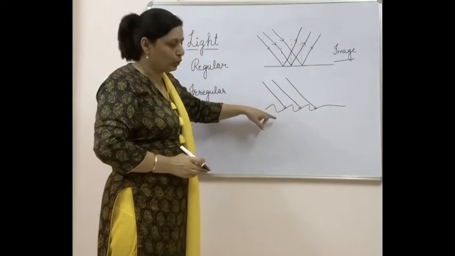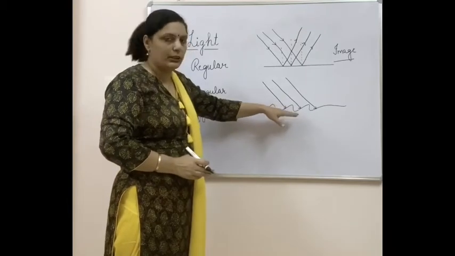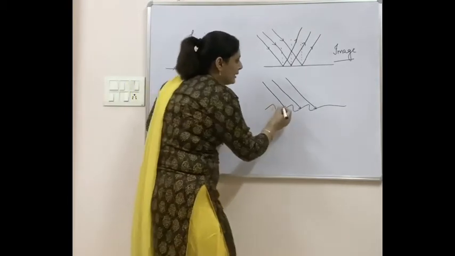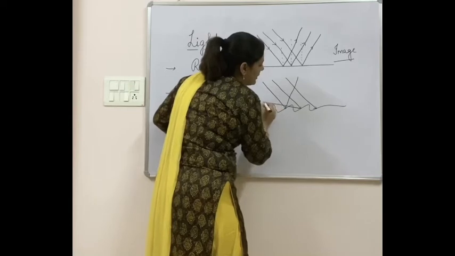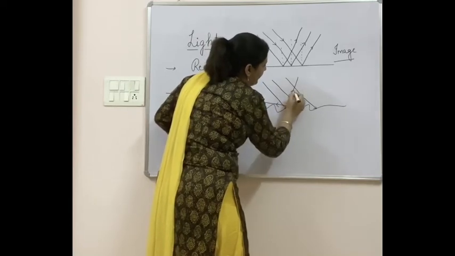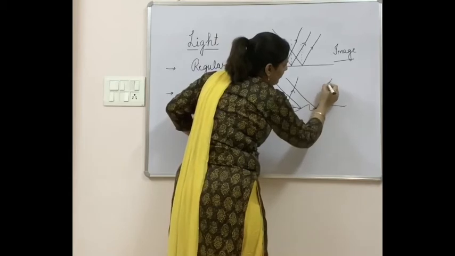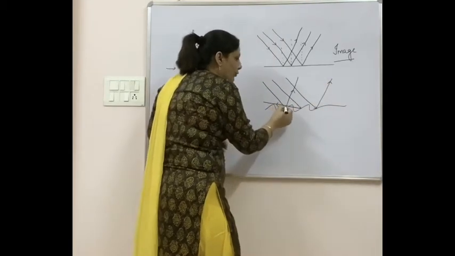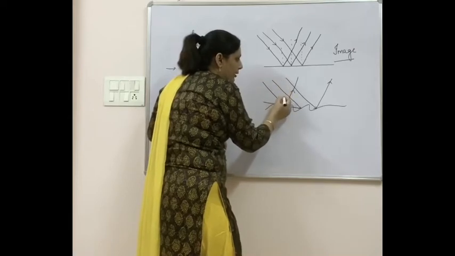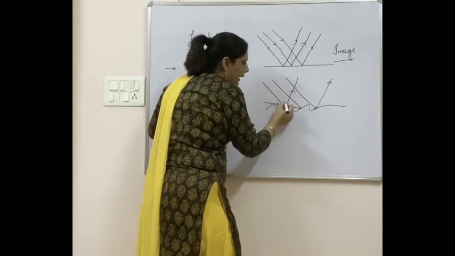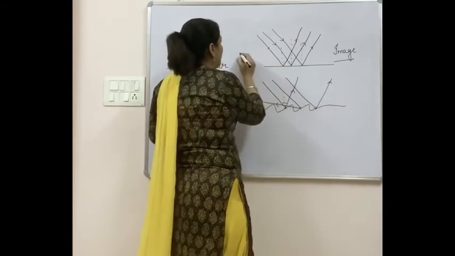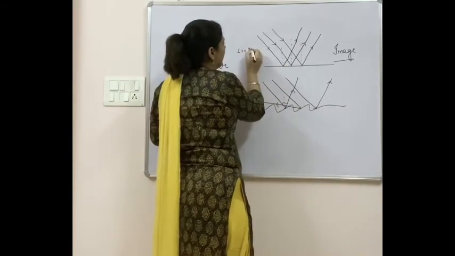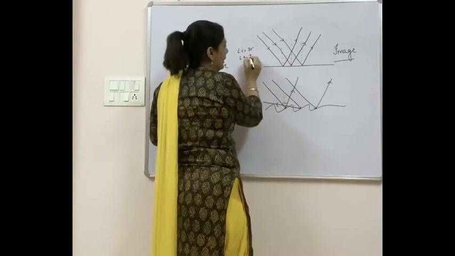The surface is not smooth, so somewhere it is falling at a higher point, somewhere a little below. Because of this, the reflected light ray may get reflected at different angles. Means the angle of incidence for one particular ray will be equal to the angle of reflection of that particular ray, but will not be the same with other rays. Like in this case, if the angle of reflection is 30 degrees, all the angles of reflection will also be approximately 30 degrees.